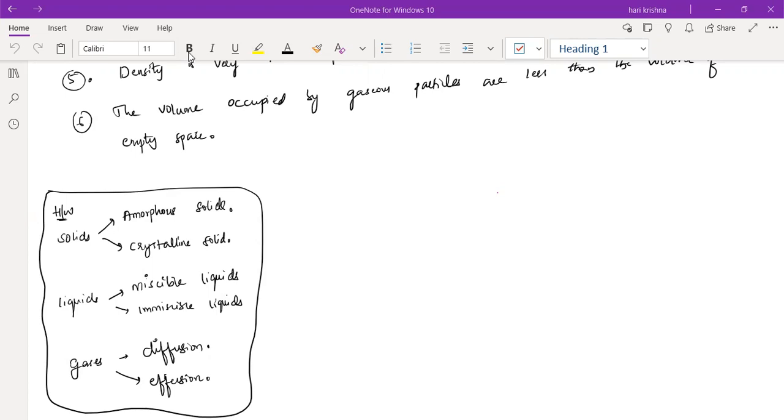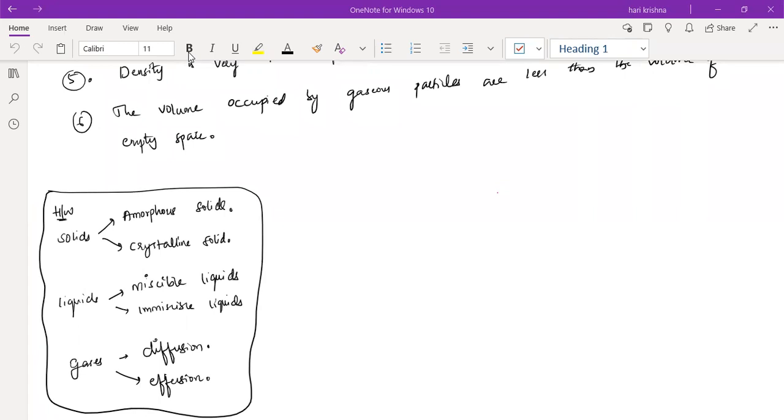Effusion is the process in which gas escapes from a container through a hole. Okay, good. Sir, I wrote effusion refers to the movement of gas particles through a small hole. Yeah, that is the exact definition.